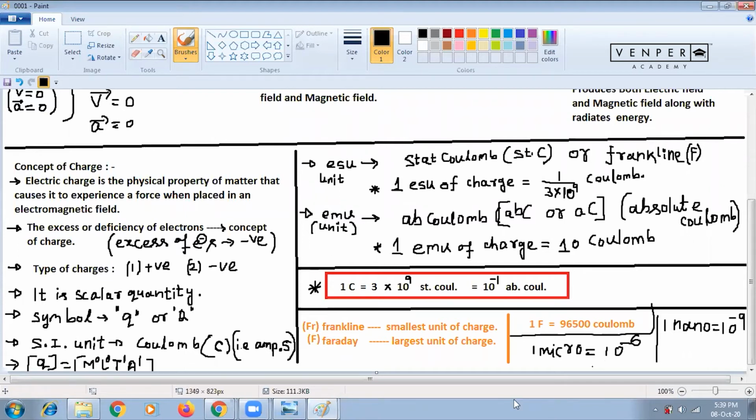So everyone please write this note and keep this in mind. This will help you in the numericals. Because when you solve the numerical, they'll give in stat coulomb. So you have to convert to coulomb because so many times we need it in SI unit.